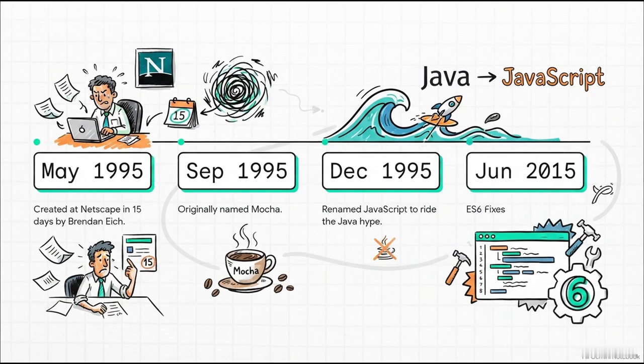Because it was built in just 15 days, it had massive loopholes. It wasn't until the community completely revolutionized the language with the ES6 update in June 2015 that those glaring early problems were finally fixed, capping off the most critical 9-year evolutionary span in the language's history.